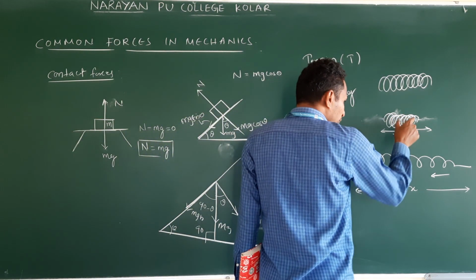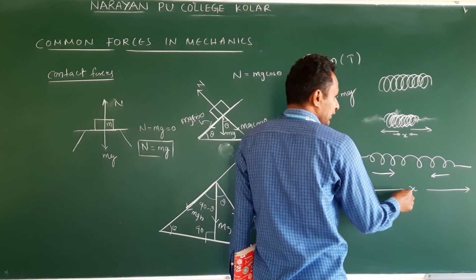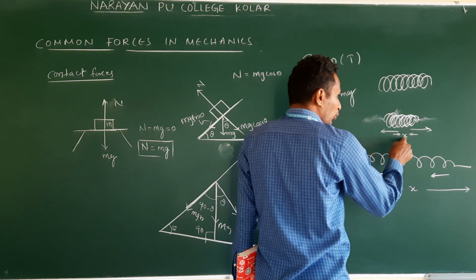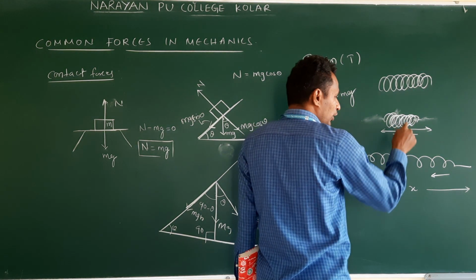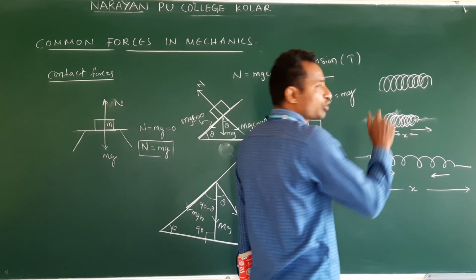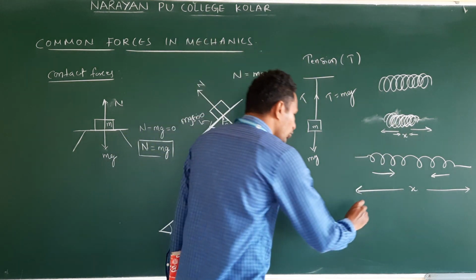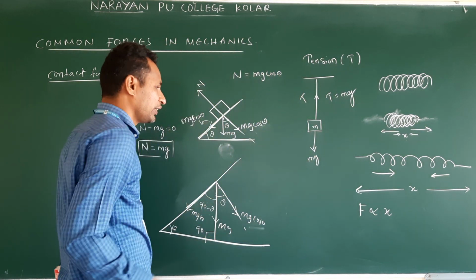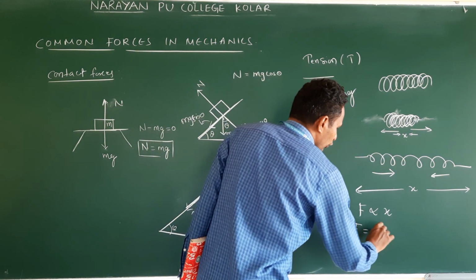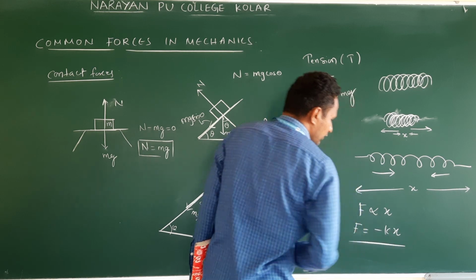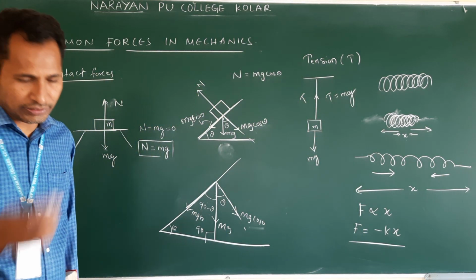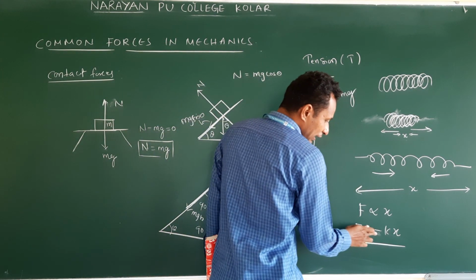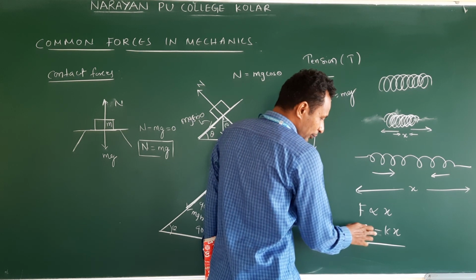So the force developed in the spring depends on x. More compression, more force develops. More elongation, more force develops in the spring. So these two are directly proportional. F is directly proportional to x. We write F is equal to minus kx. K is called the spring constant. Why do we take a minus?